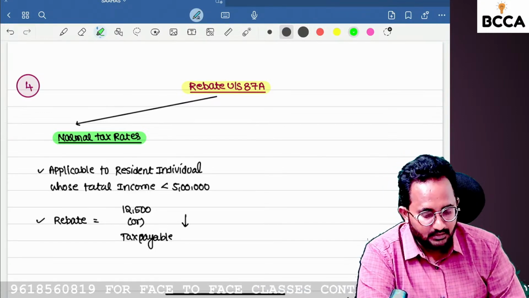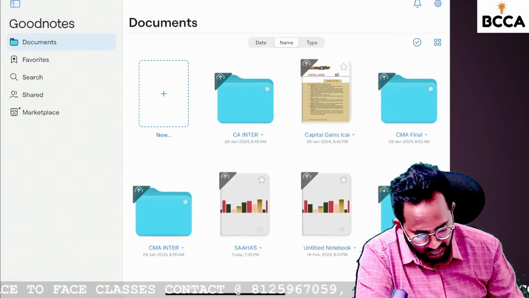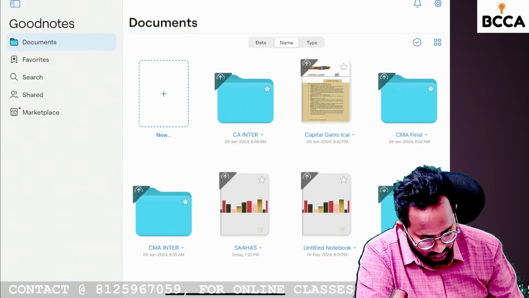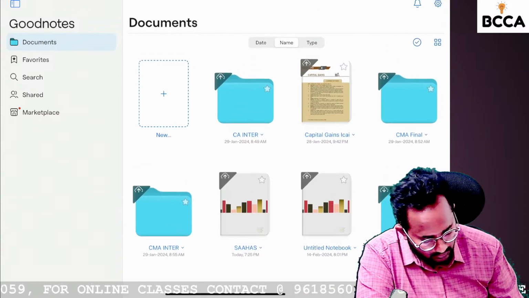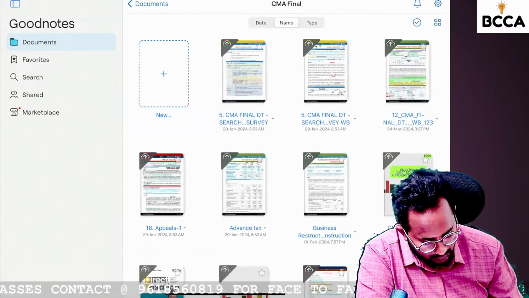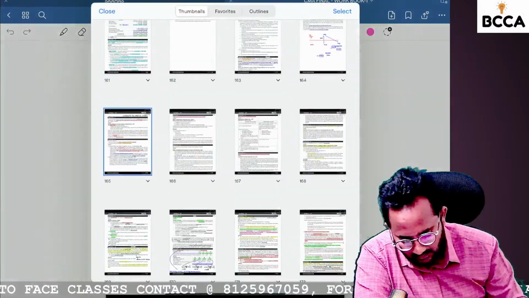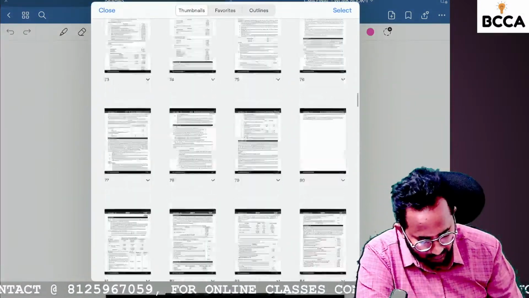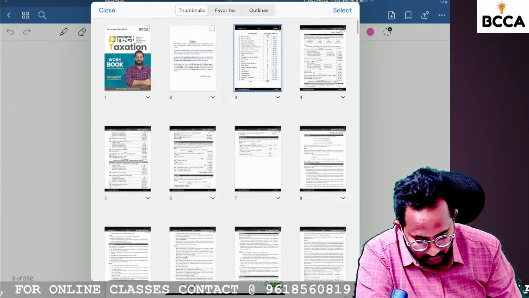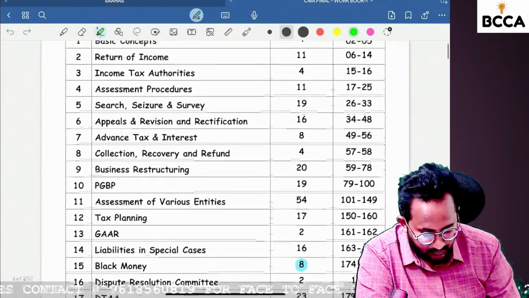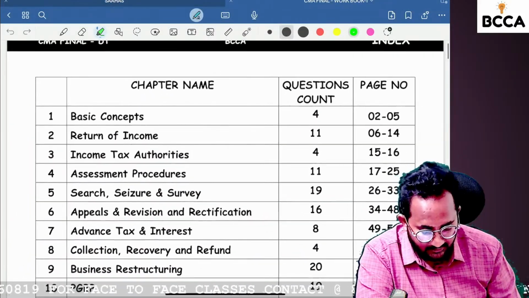Please open the workbook. I think some of you have already got the tracking ID related to the workbook. If you have the workbook in your hand, please open it. In the first chapter, the basic concept, we have 4 practical questions.